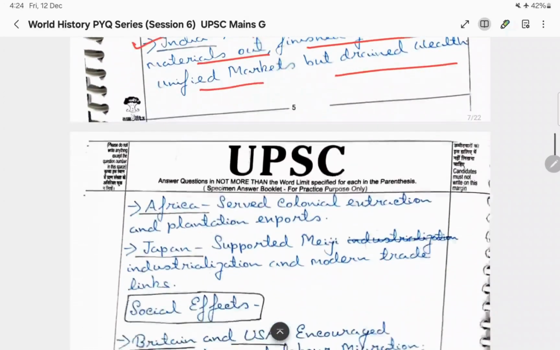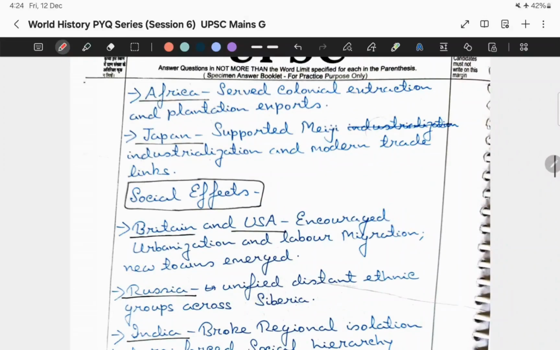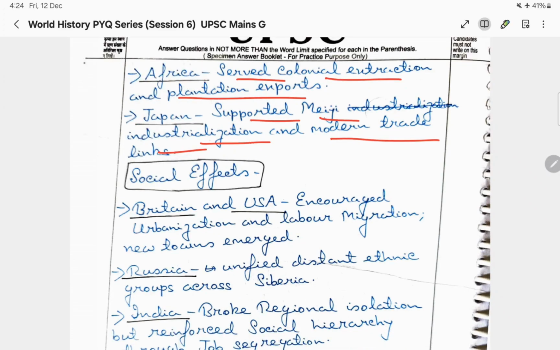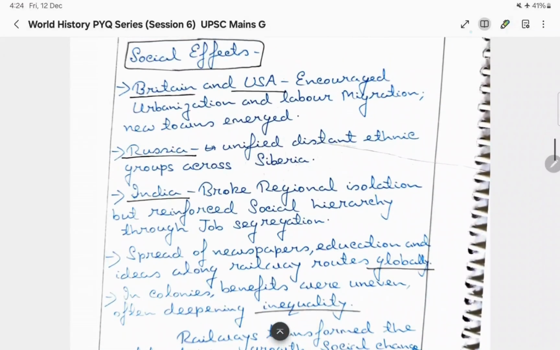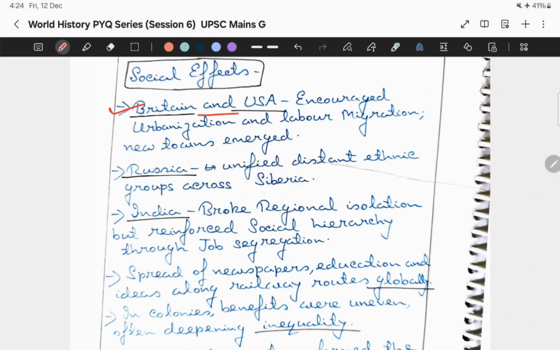Next comes Africa. For Africa, I mentioned that it served colonial extraction and plantation exports. Next is Japan. I mentioned that it supported Meiji industrialization and modern trade links. So these are the economic impacts I mentioned. Next come the social effects. What did I mention under social effects? For Britain and the USA, it encouraged urbanization and labor migration.